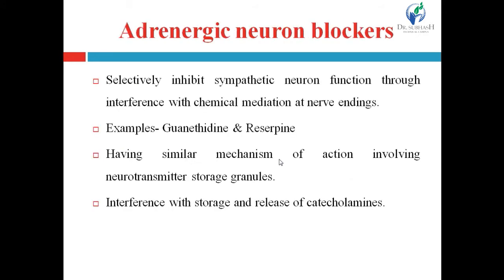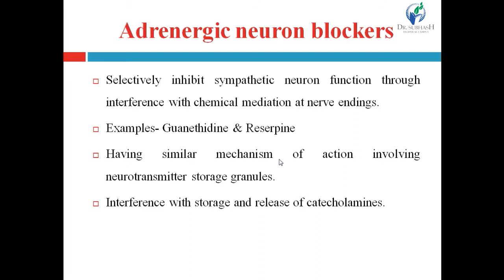Next, adrenergic neuron blockers. These are a group of antihypertensive agents that selectively inhibit sympathetic neuron function through interference with chemical mediation at nerve endings. Examples are guanethidine and reserpine.